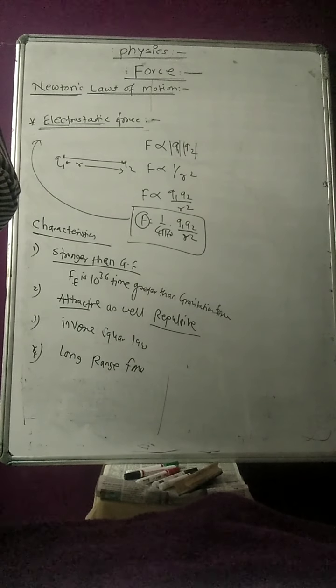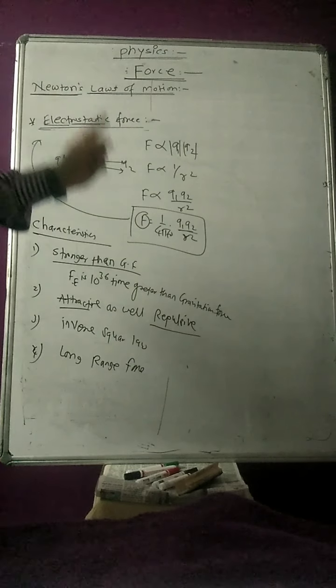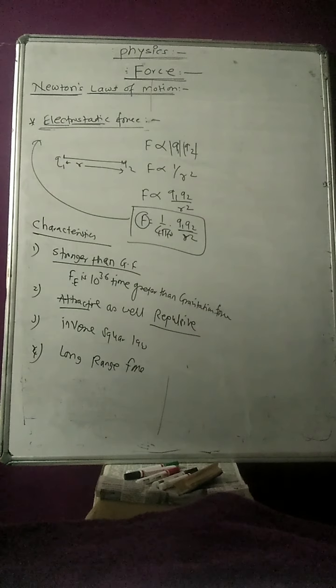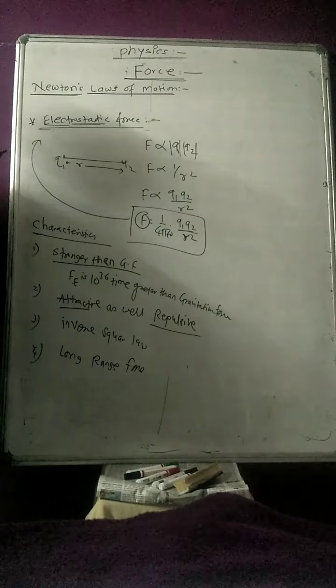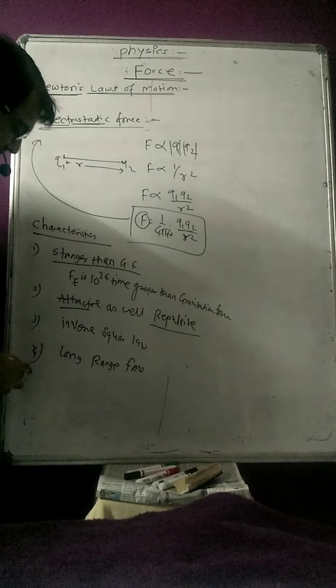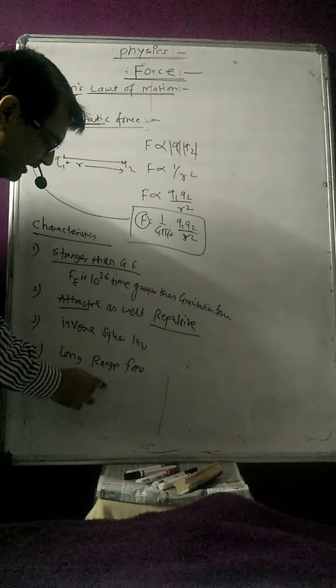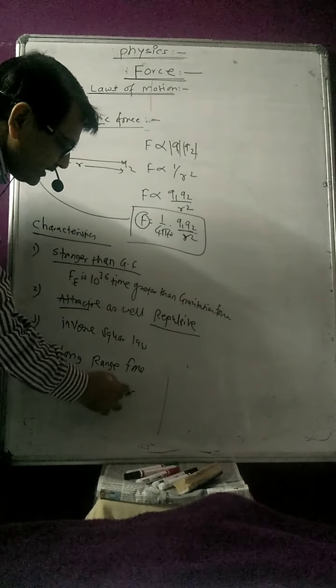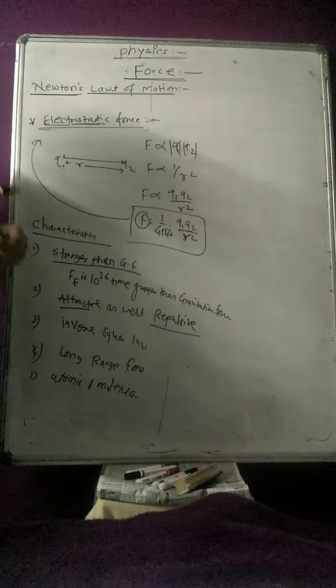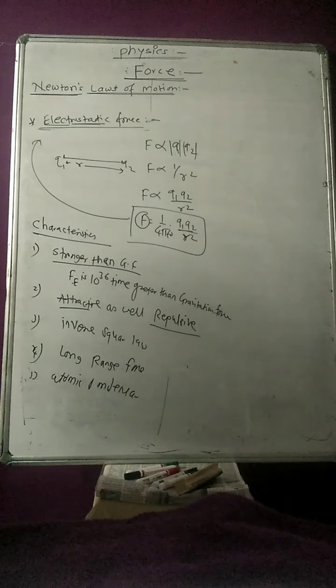Suppose 100 is the infinity, up to 99.99 this force can exist. This force is also responsible for different phenomena at the atomic and molecular levels. So at both the atomic and molecular levels this force can exist. Where do we see examples of this force?